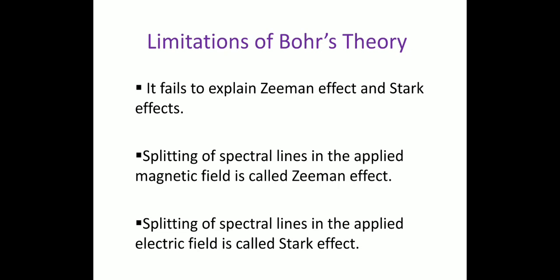J.J. Thomson's model fails to explain experimental observations about the atom, and Rutherford's model fails to explain the stability and line spectrum of atoms. And Bohr's atomic theory also fails to explain the spectrum of multi-electron atoms, the fine spectrum of hydrogen, and the splitting of spectral lines in the electric field and magnetic field.